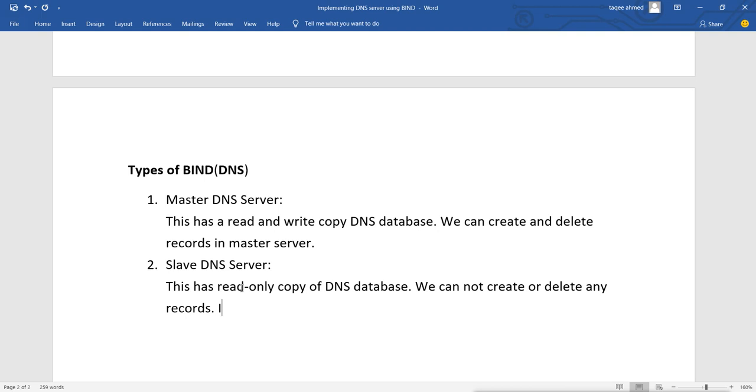So it gets all its records updated from the master server. So it acts as a slave server for the master, and it gets all the records updated from the master server.